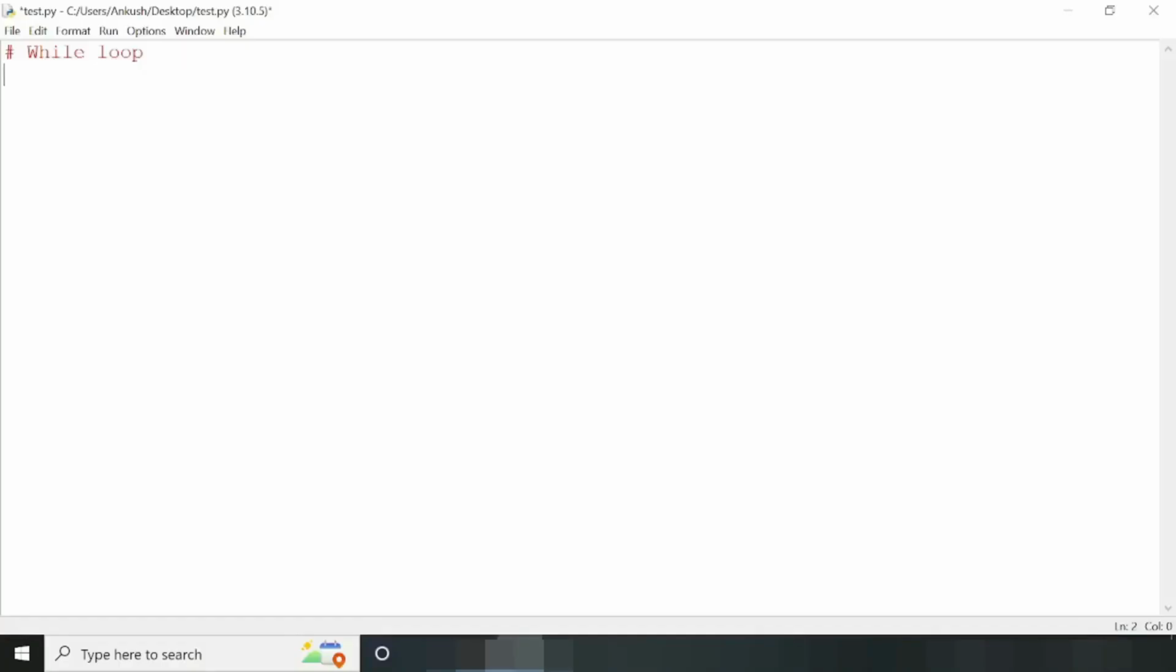Now we are going to learn about while loop in Python. In case of for loop, we have seen that we need to specify the number of iterations. For example, if you try to print hello world 10 times, then you need to write for i in range, and within parentheses we need to pass the number of iterations, that is 10. And then within this for loop we can write our statement, that is hello.